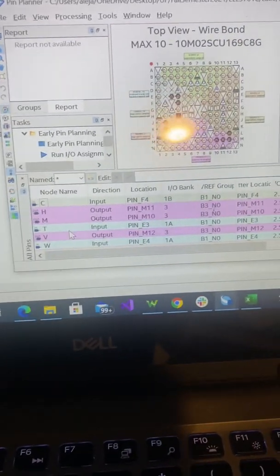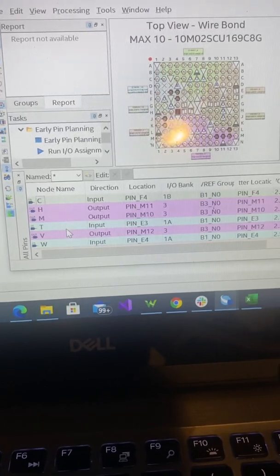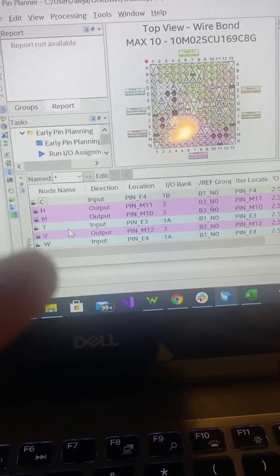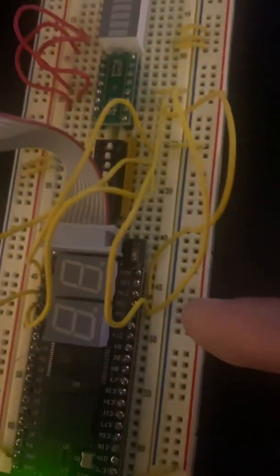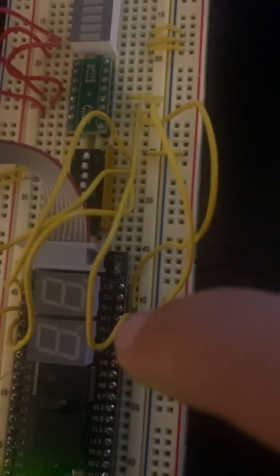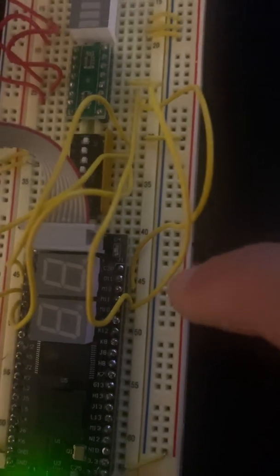And then the outputs, as we can see, V is M12, H is M11, and M is M10.